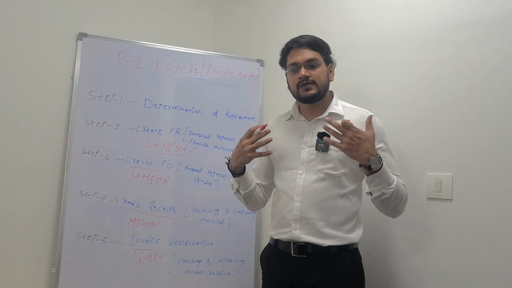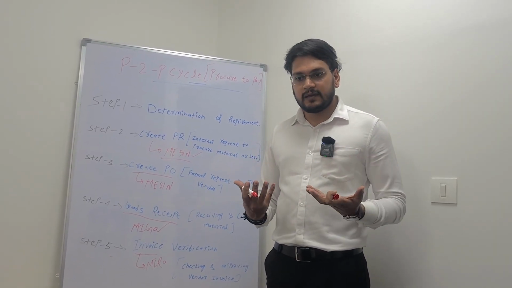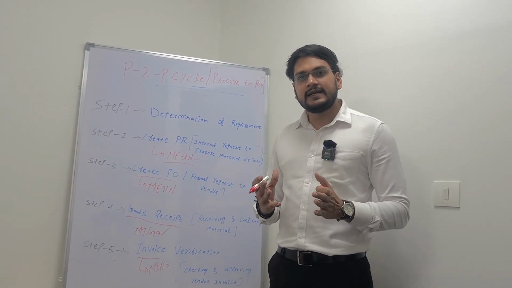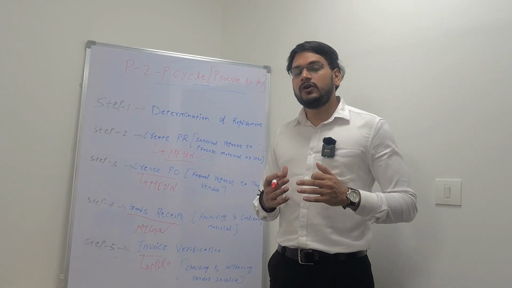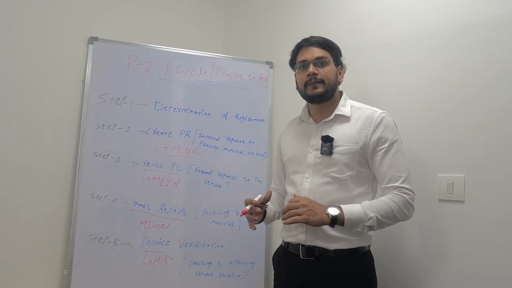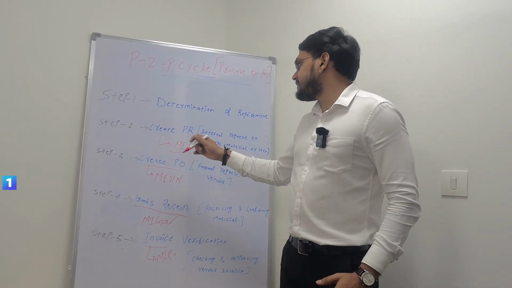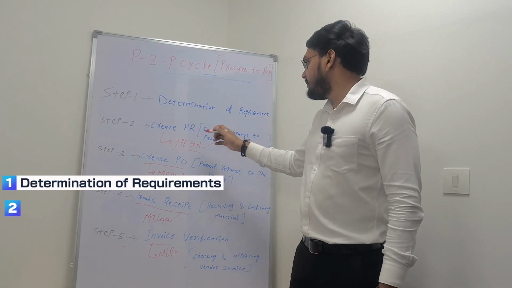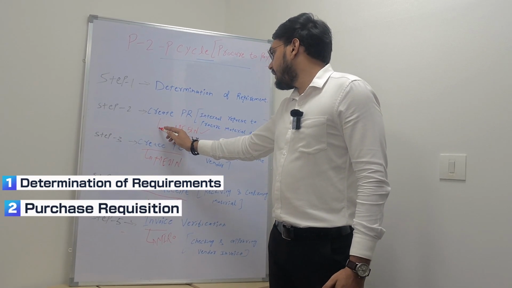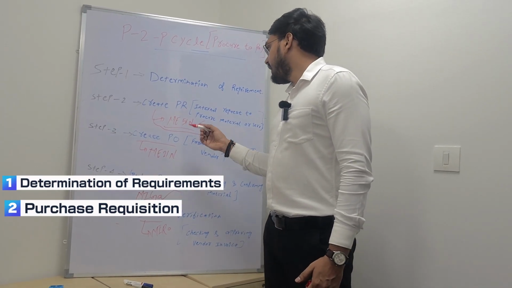Let's suppose in that same organization I want to purchase silicone, and I'm purchasing that silicone for the first time. So I don't know who is the supplier for that. So for that we have to find a supplier, right? So what will be the steps? Determination of requirement will be there, purchase requisition will be created. After that, if it's not available in our company, then